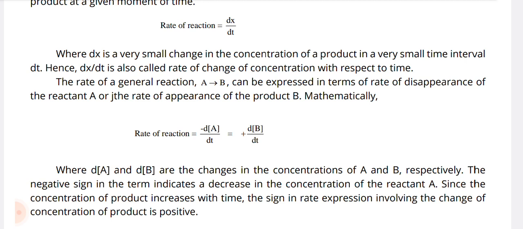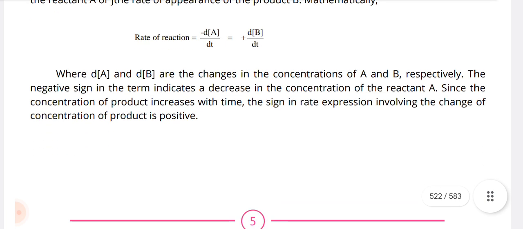The rate of a general reaction A gives B can be expressed in terms of the rate of disappearance of the reactant A or the rate of appearance of the product B. Mathematically, rate of reaction is equal to minus dA over dt is equal to plus dB over dt, where dA and dB are the change in concentration of the reactant A and the product B respectively. The negative sign in the term indicates a decrease in concentration of the reactant A. Since the concentration of product increases with time, the sign in the rate expression involving the change of concentration of product is positive.